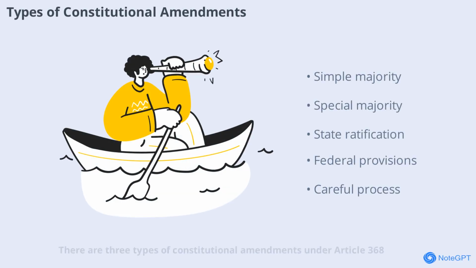There are 3 types of constitutional amendments under Article 368. Simple majority amendments are passed like ordinary laws, such as creating new states. Special majority amendments require a 2/3 majority of members present and voting, plus more than half of total membership. Some amendments also need ratification by at least half of state legislatures, especially those affecting federal provisions. This process ensures careful consideration of major changes.